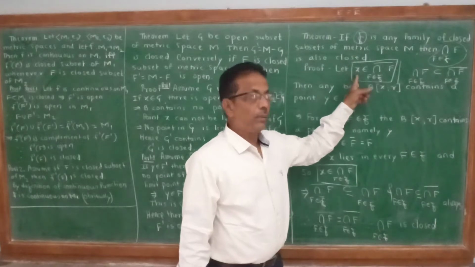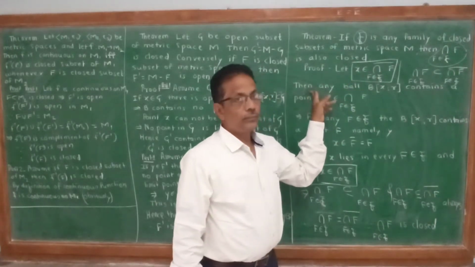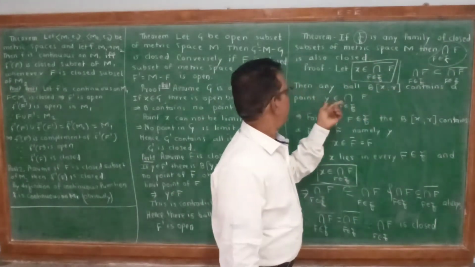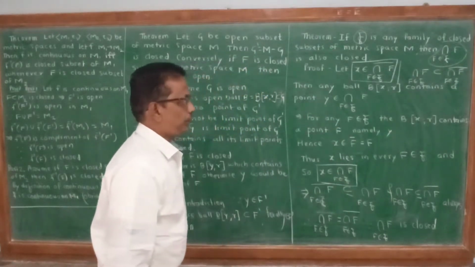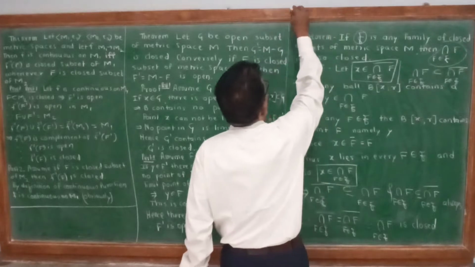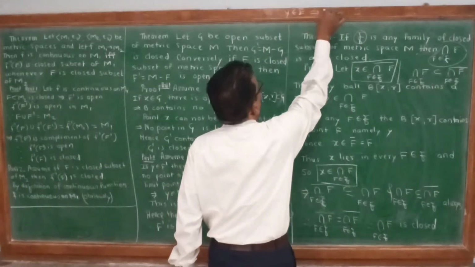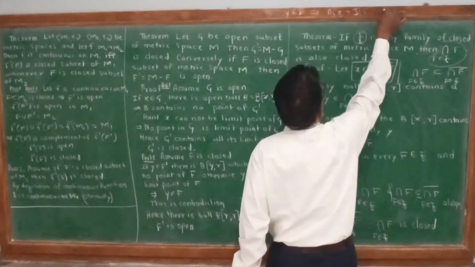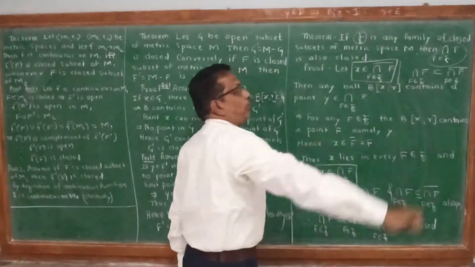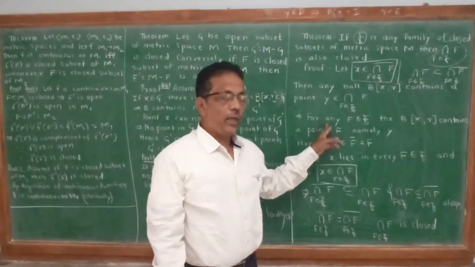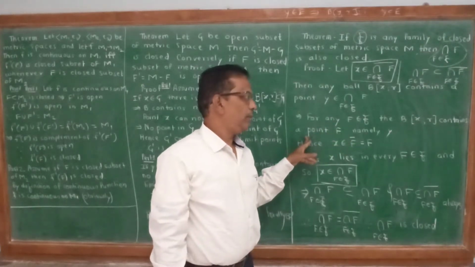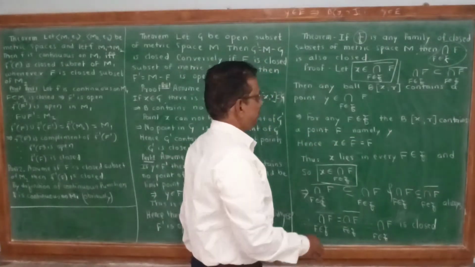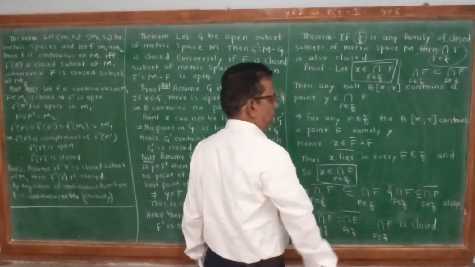Let x be a member of the intersection of F bar. Then by our definition of closure, any ball B of x, r contains a point y belonging to the intersection of F. We know that if y belongs to E bar, then B of y, r contains a point of E. Similarly here, for any F belonging to the family, the open ball B of x, r about x contains a point of F, namely y. Hence, x is a member of F bar.